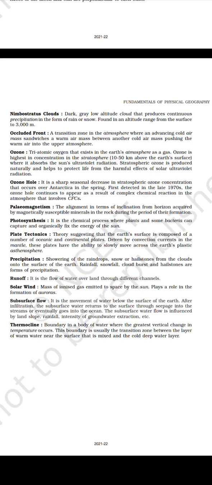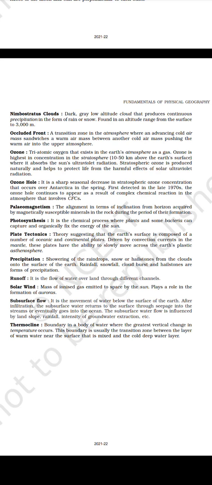Precipitation, showering of the raindrops, snow or hailstones from the clouds onto the surface of the earth. Rainfall, snowfall, cloud burst and hailstones are forms of precipitation. Runoff, it is the flow of water over land through different channels. Solar wind, mass of ionized gas emitted to space by the sun, plays a role in the formation of auroras. Subsurface flow, it is the movement of water below the surface of the earth.